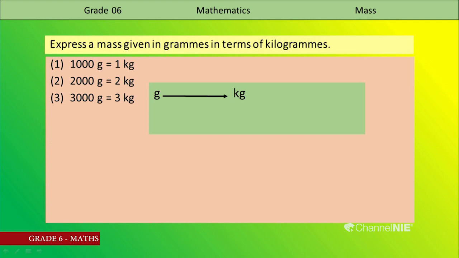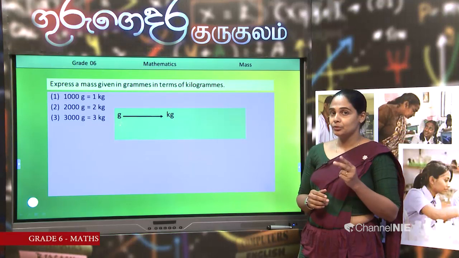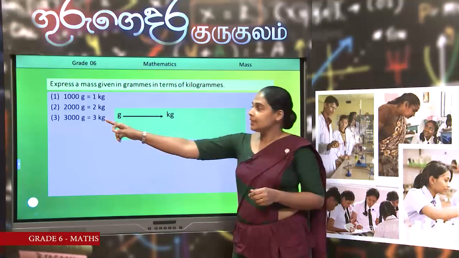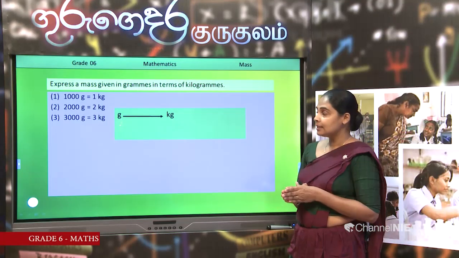Grams into kilograms. Then 1000 became 1. How can we obtain it? 1000 is divided by 1000, and the answer is 1. If 2000 is divided by 1000, the answer is 2. If 3000 is divided by 1000, the answer is 3.